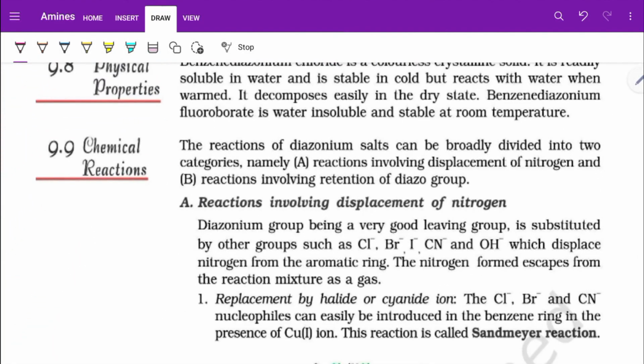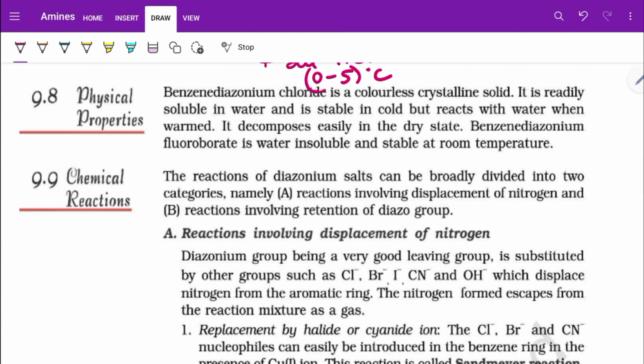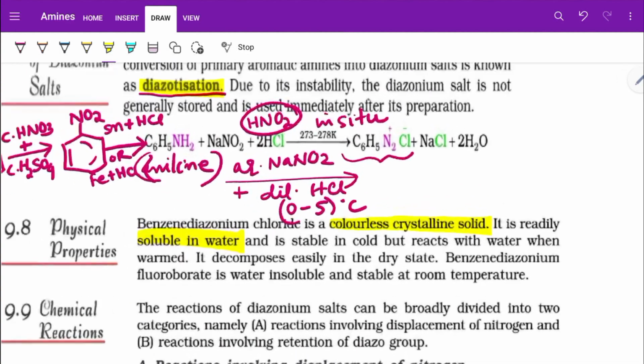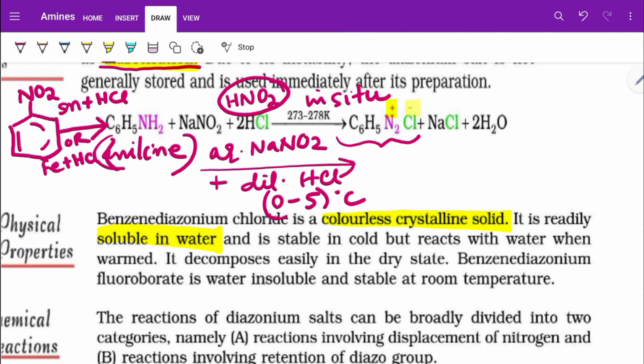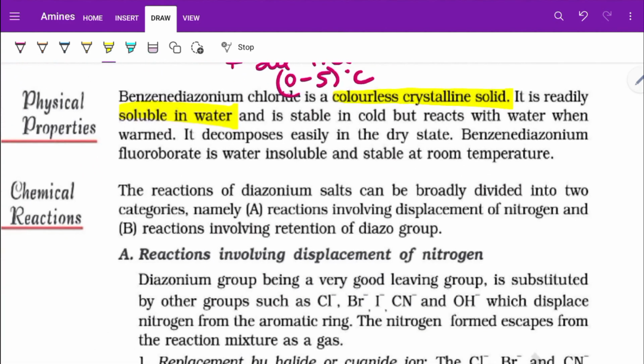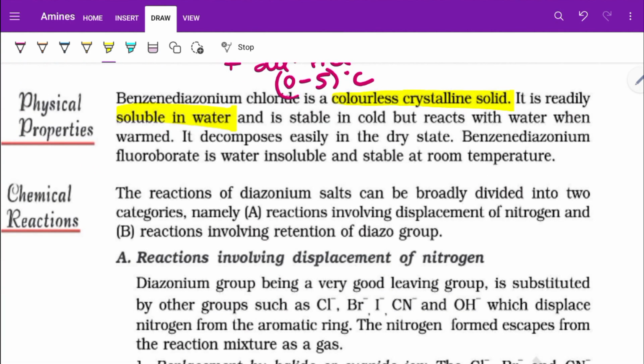Next, the physical properties of benzene diazonium chlorides. They are colorless crystalline solids. They are soluble in water because of the polar nature. It has a positive and a negative charge over it, so it has a polar nature and is soluble in water. It is highly stable due to resonance, so it is stable in the cold, but it reacts with water when warmed, and it forms phenol.